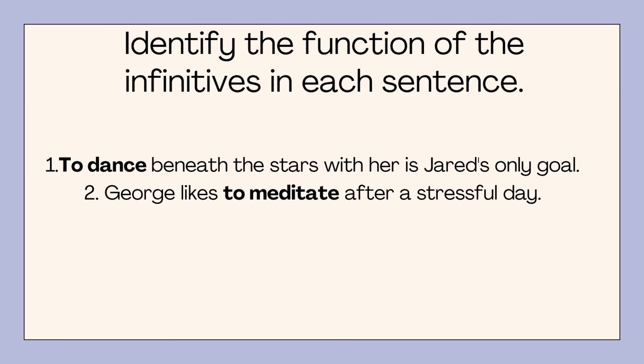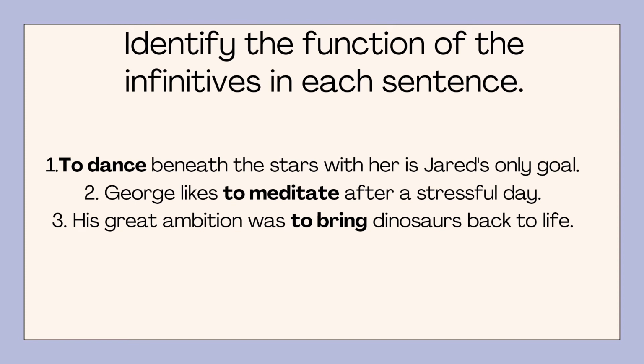Number 2. George likes to meditate after the stressful day. What do you think is the answer here? Correct. It functions as a direct object. Number 3. His great ambition was to bring dinosaurs back to life. What do you think is the answer here? Exactly, as a predicate nominative.